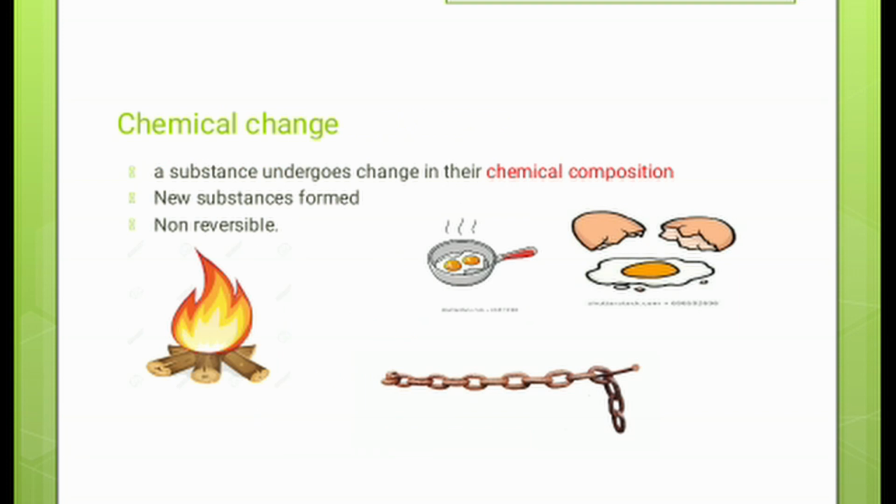Chemical change. If a substance undergoes a change in its chemical composition, then that change is called a chemical change. In this, a new substance is formed and it's a non-reversible change. For example, we are considering an example of rusting.